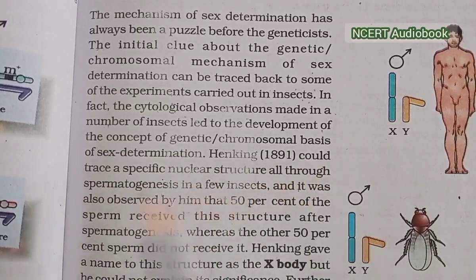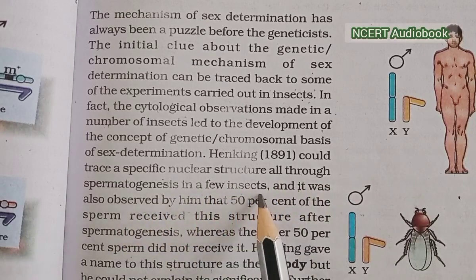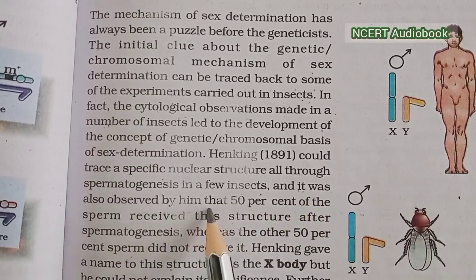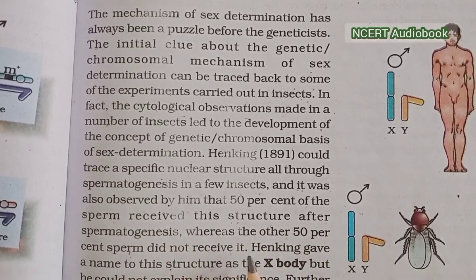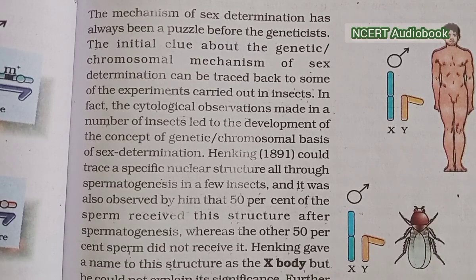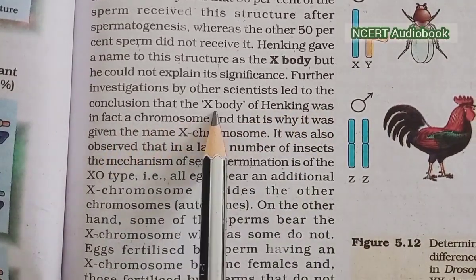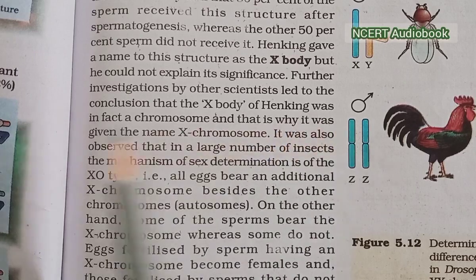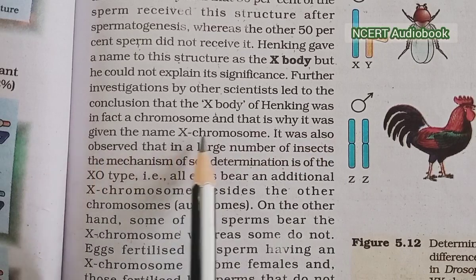Henking, in 1891, could trace a specific nuclear structure during spermatogenesis in a few insects, and he observed that 50% of the sperm received the structure after spermatogenesis, whereas the other 50% did not receive it. Henking gave this structure the name X body, but he could not explain its significance. Further investigation by other scientists led to the conclusion that the X body of Henking was in fact a chromosome. That is why it was given the name X chromosome.